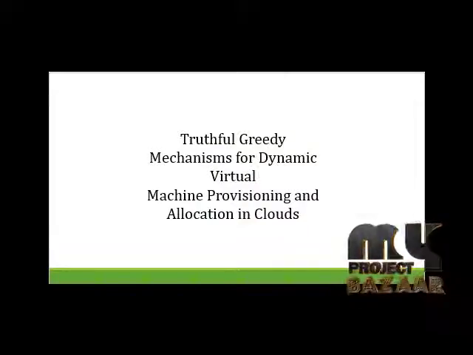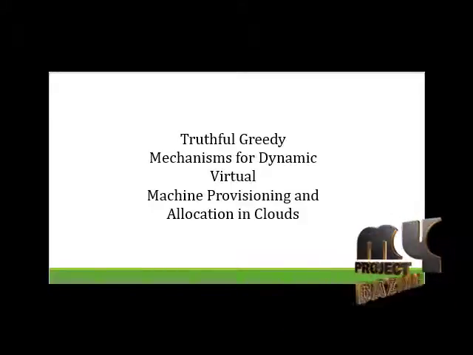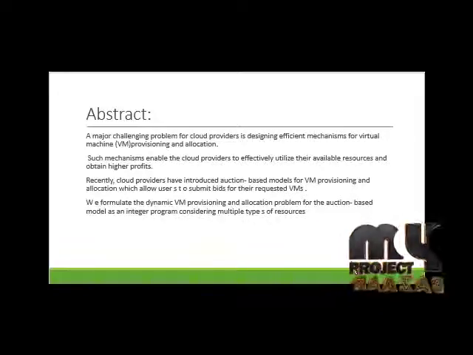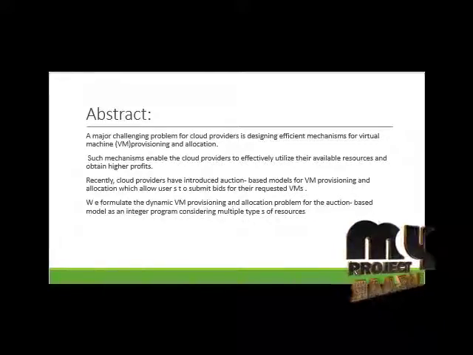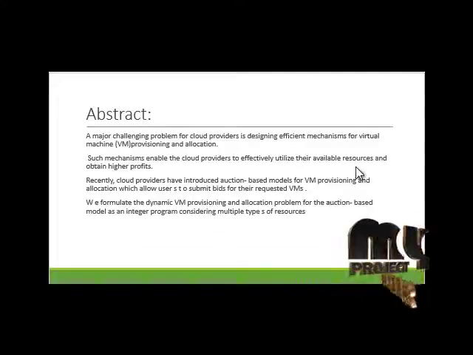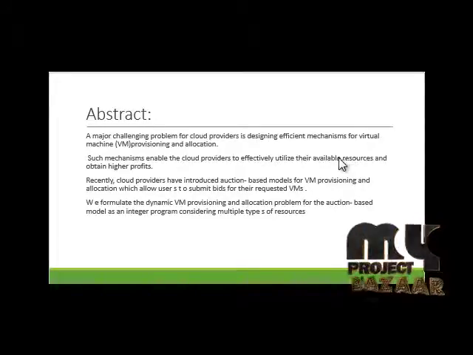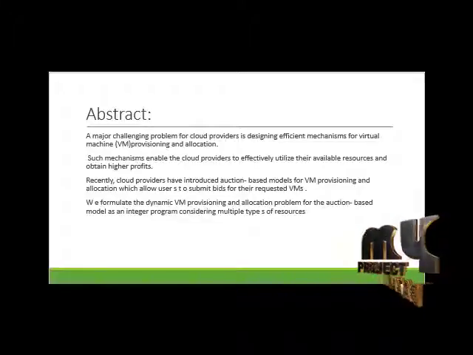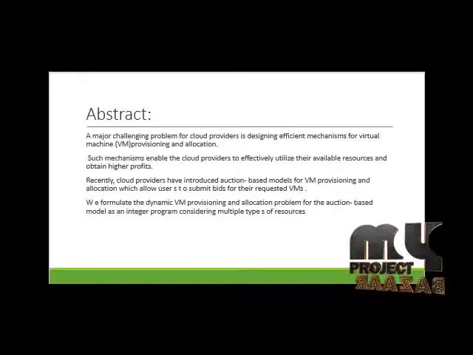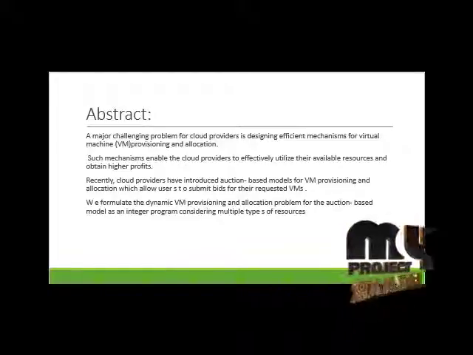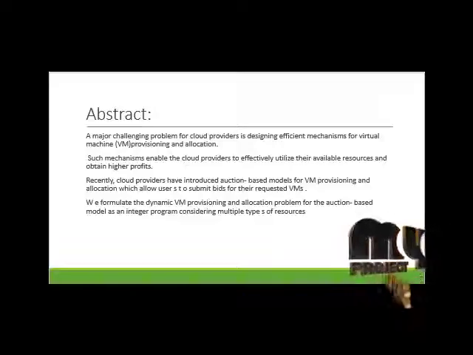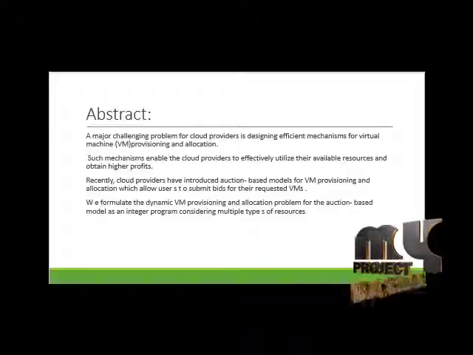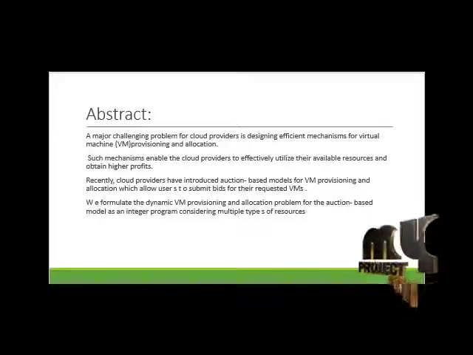Our project title is Truthful Greedy Mechanism for Dynamic Virtual Machine Provisioning and Allocation in the Cloud. Our modified abstract: the major challenging problem for cloud providers is designing an efficient mechanism for virtual machine provisioning and allocation. Such mechanisms enable the cloud provider to efficiently utilize their available resources and obtain high profit. Recently, cloud providers have introduced auction-based models for VM provisioning and allocation, which allow the user to submit bids for their required VM.